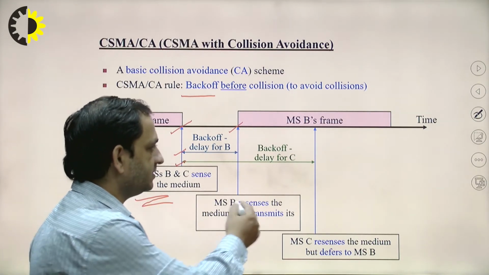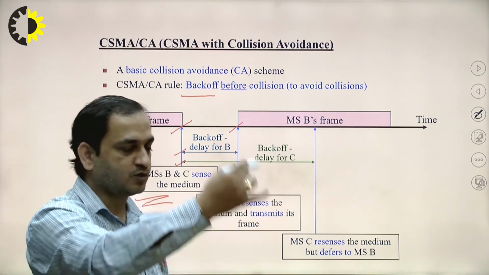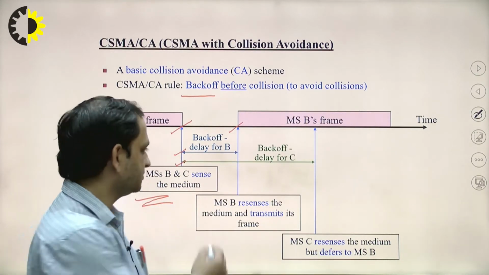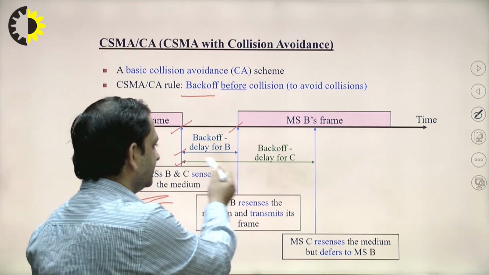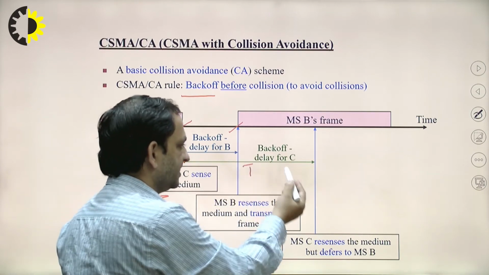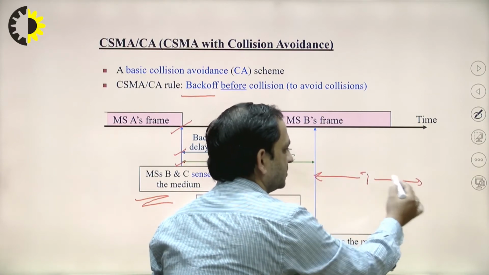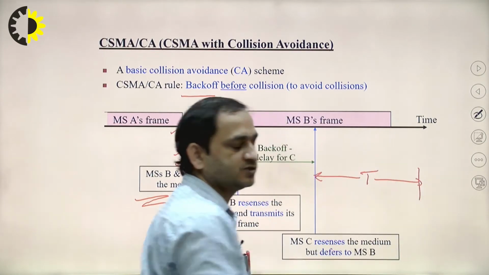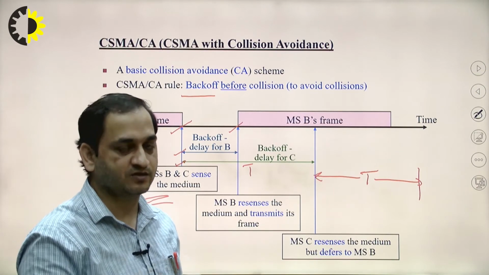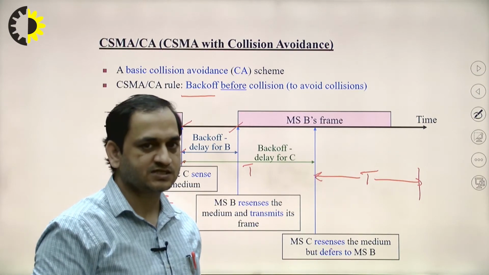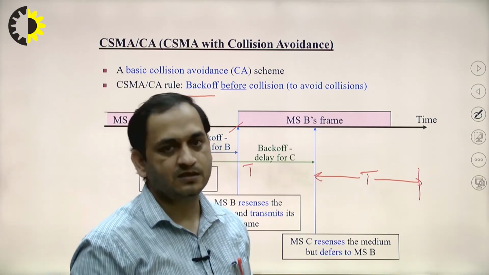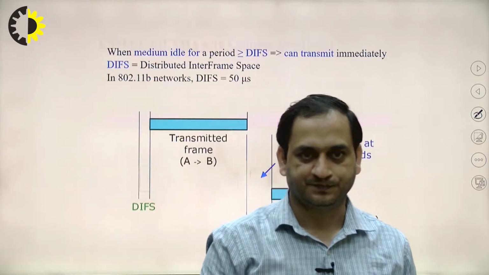Again it will go beyond this backoff time, from here to here. Suppose this is T. So again it will be provided T times, and it will again try to send the packets after T backoff time. So this is the method which is used in the CSMA-CA.